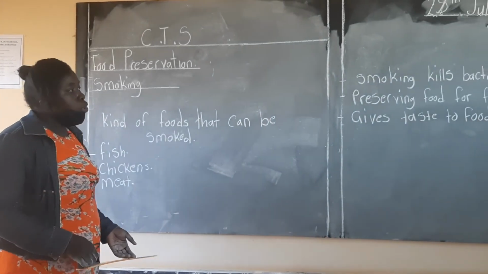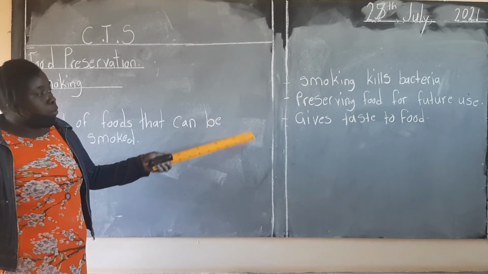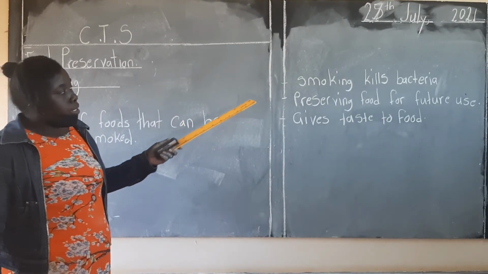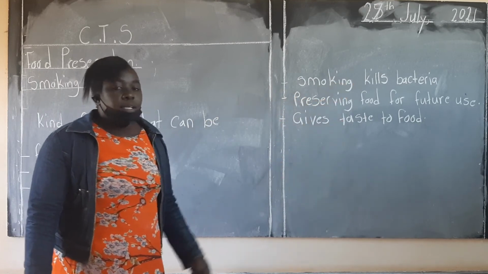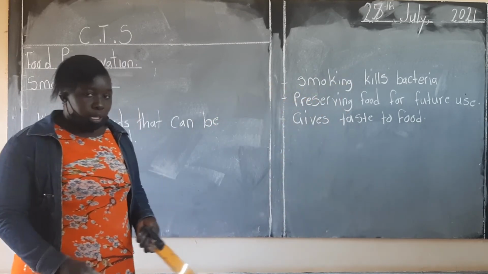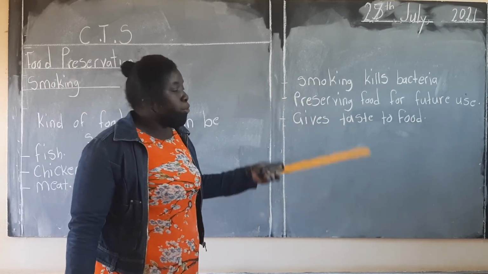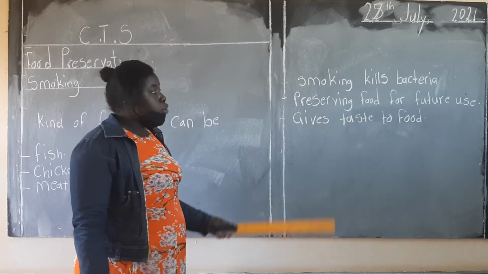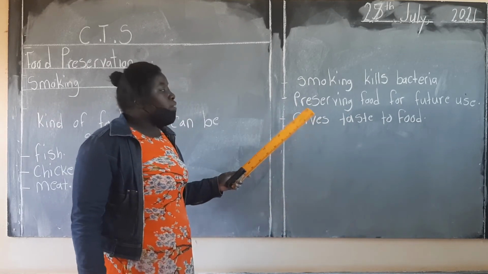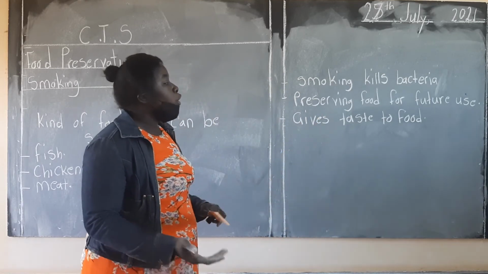And then we went on to talk about the advantages of why food is smoked. Number one, we said smoking kills bacteria. Number two, it is also used to preserve food for future use. It also gives taste to the food.